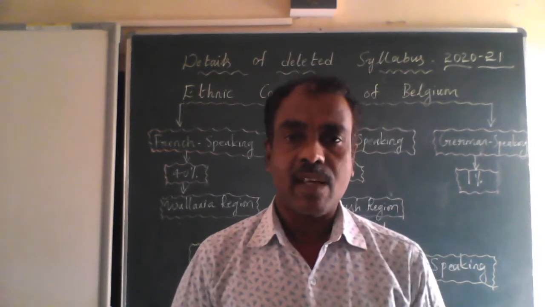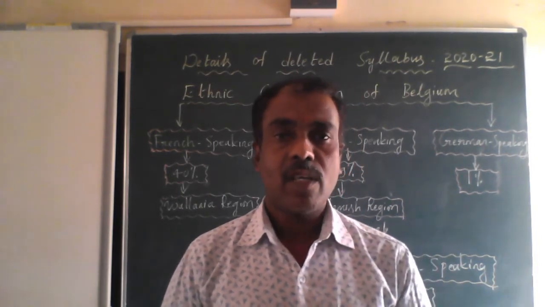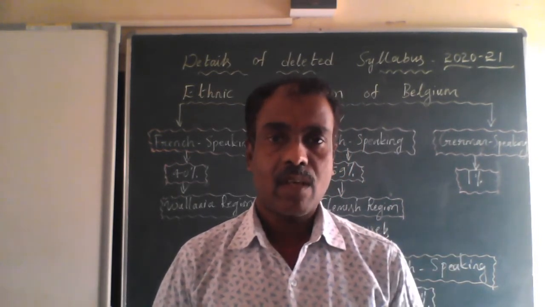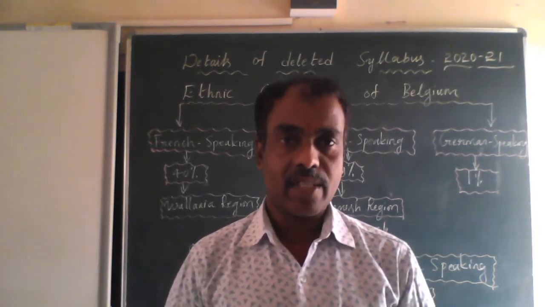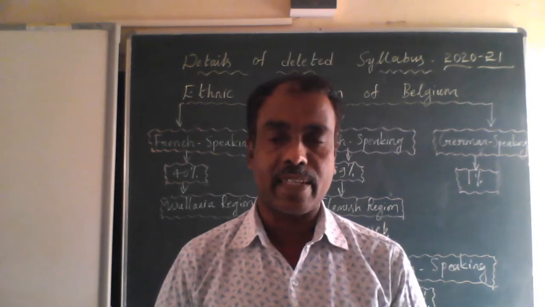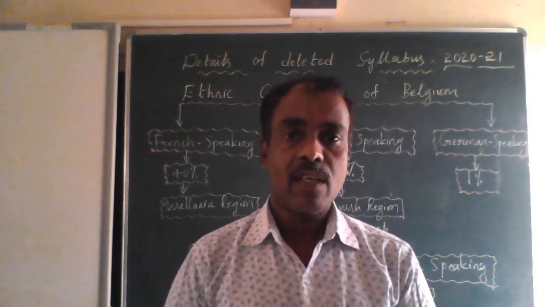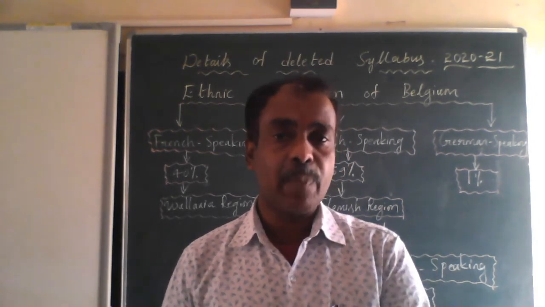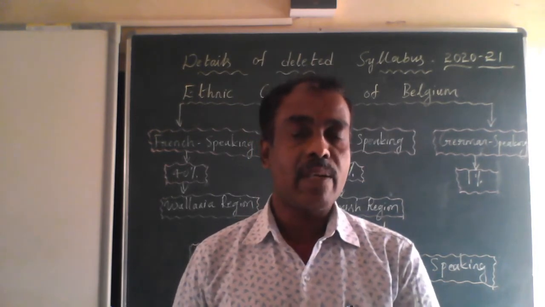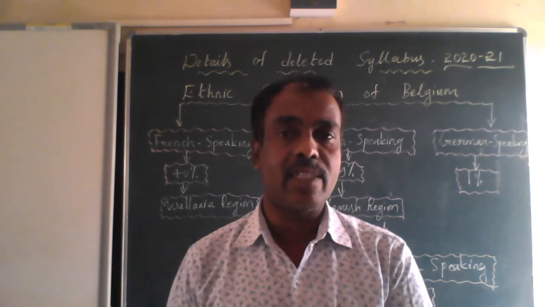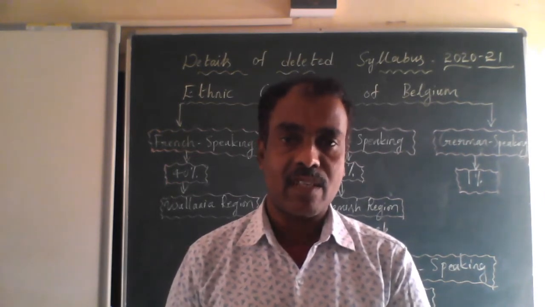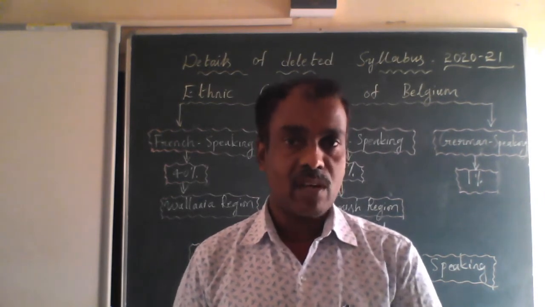In the previous class, I already explained the meaning of ethnic: a social division based on shared culture. That's what we call ethnic. So in a society, we can see diverse people speaking different languages and even following different religious customs, traditions, or cultures.